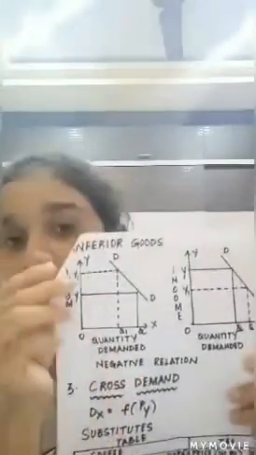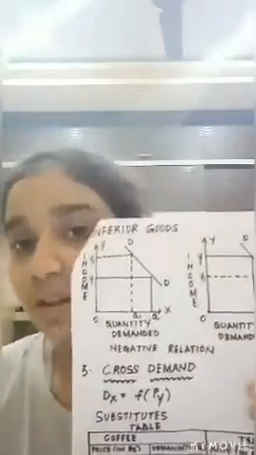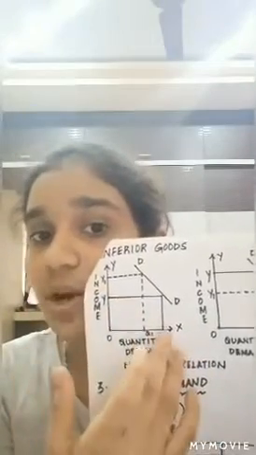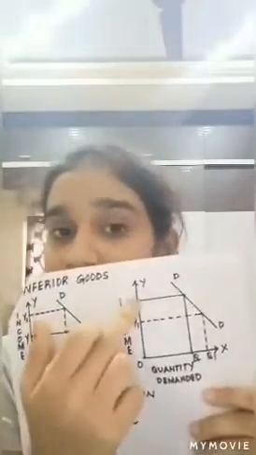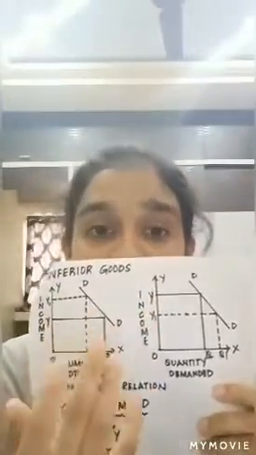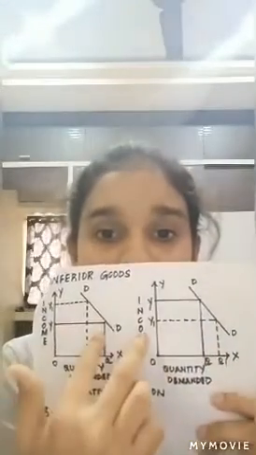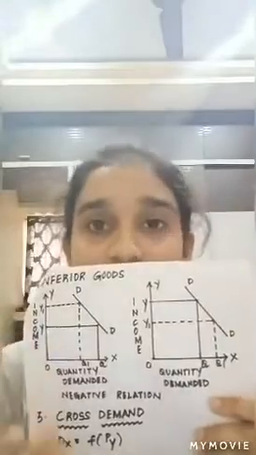Now coming on to the inferior goods. In case of inferior goods, here also you can find that the income in both the cases is taken on the y-axis and the quantity demanded on the x-axis. Here if you find when your father's income has increased from Y to Y1, we can see that in case of inferior goods, the quantity demanded has decreased from Q to Q1. But when your father's income has decreased from Y to Y1, we can see that the quantity demanded for these inferior goods has increased from Q to Q1. And in case of these inferior goods, we can say that there exists a negative or an inverse relationship.